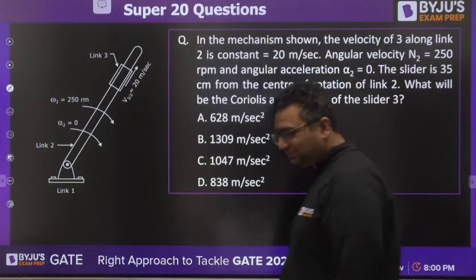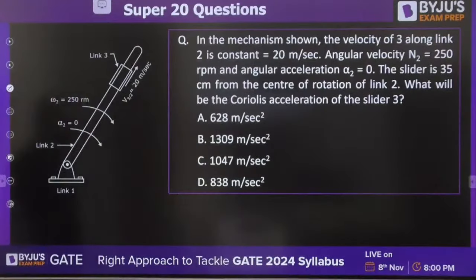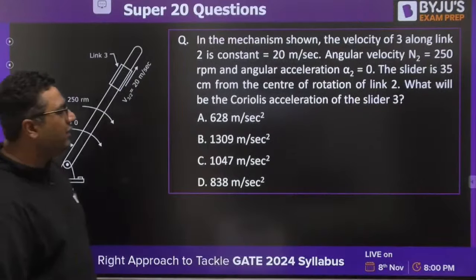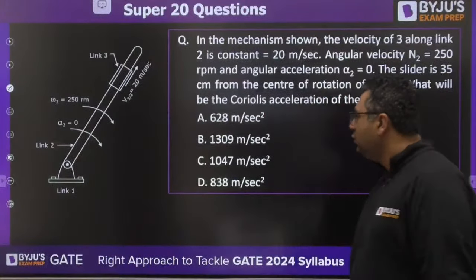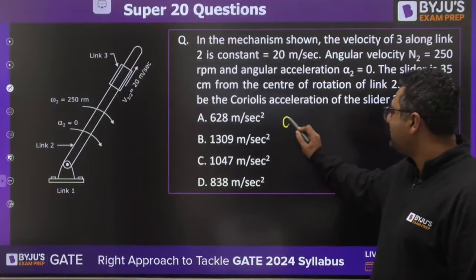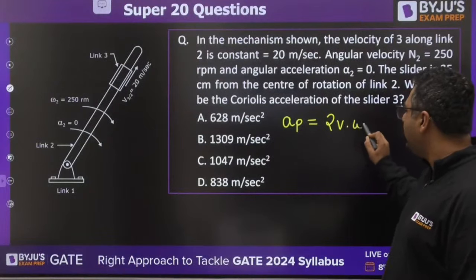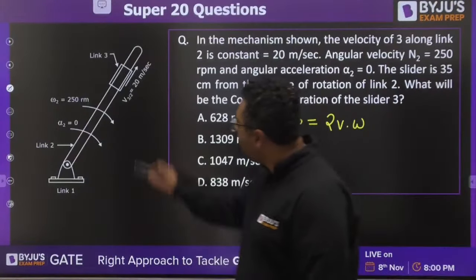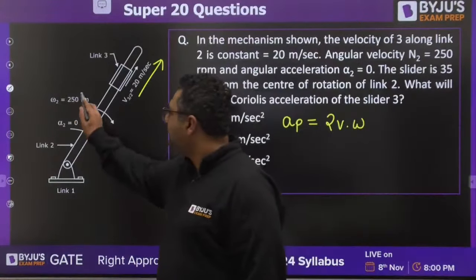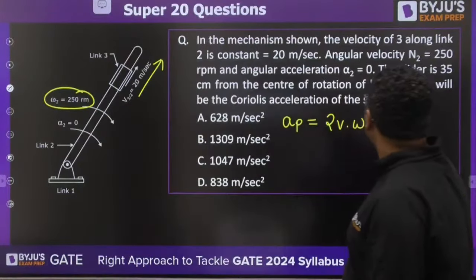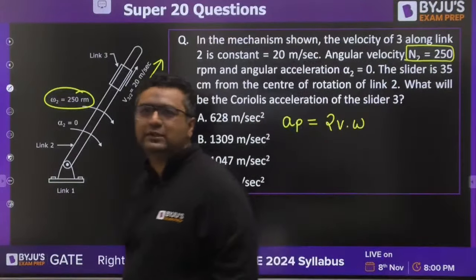Let's go. This time you need to find out the Coriolis component of acceleration, and they have given you all the data required. We require the Coriolis acceleration, which is given as 2 into V into omega. They have given the V value as 20 meter per second. They have given this actually N2 value. This is N2. You can find out 2 pi N2 is omega 2.